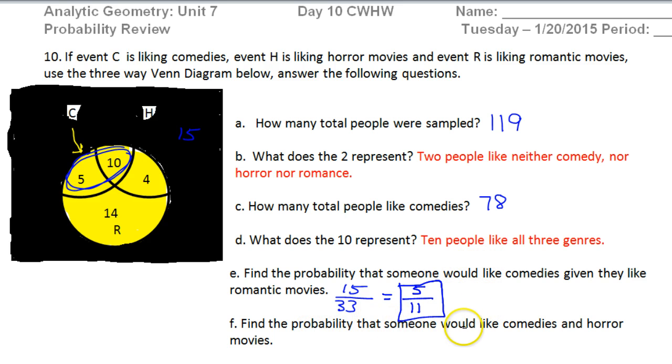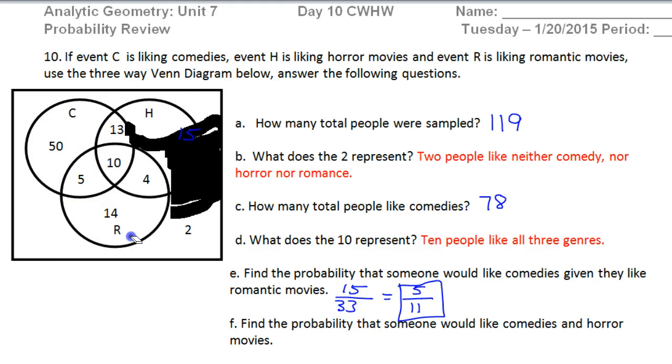Find the probability that someone would like comedies and horror movies. So we're not given anything, but comedies and horror movies are represented by this part of the diagram, comedies and horror.